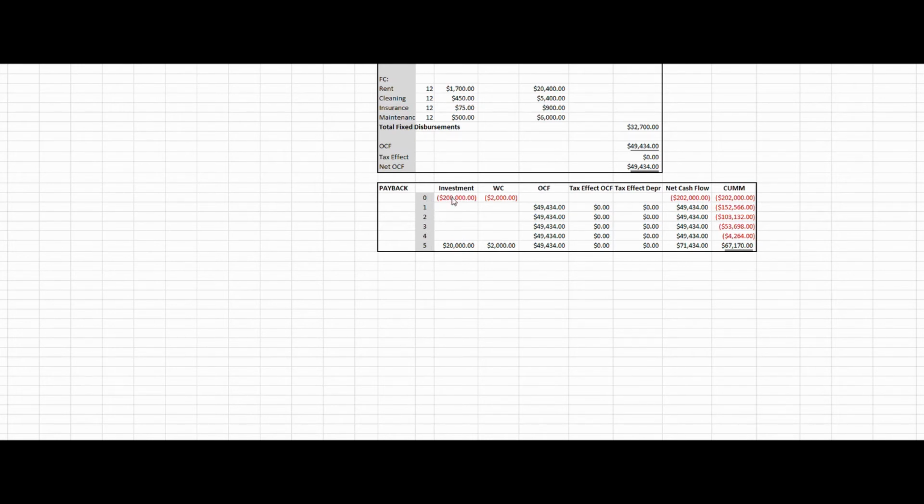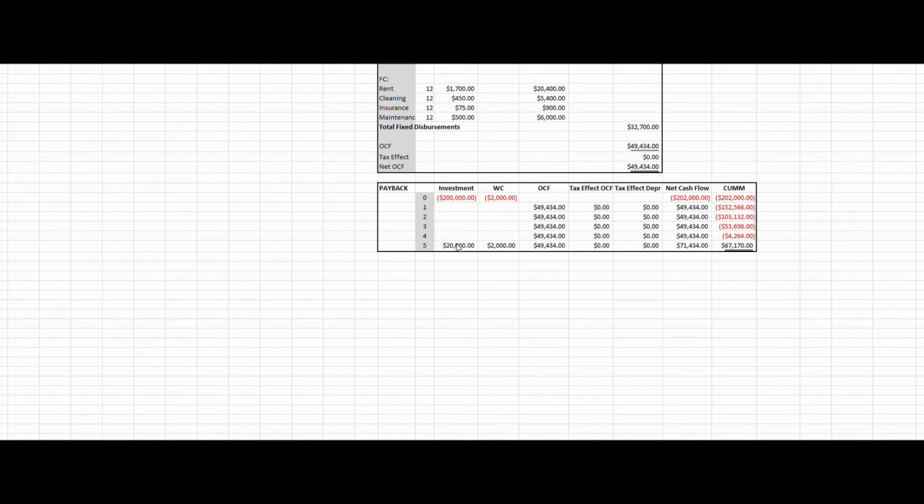Over a 5-year period, in year 1, we're going to have an initial investment of $200,000, working capital investment of $2,000. So our net cash outflow in year 1 will be $202,000, and then in every one of the subsequent 5 years, we're going to have operating cash flows of $49,434. Again, we have no tax effects, but I've set this thing up so that if we were to introduce a tax rate, we would be able to readily see what those tax effects would be for each related cash flow. In other words, there's a tax effect related to this operating cash flow, and then there would be a tax related to the depreciation.